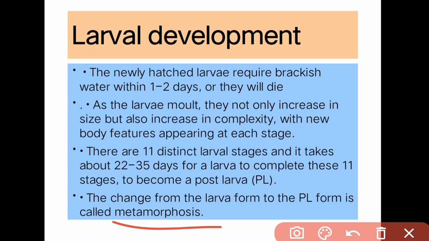So, as you can see, the newly hatched larva require brackish water, and when the larva molt, they not only increase in size but also increase in complexity.